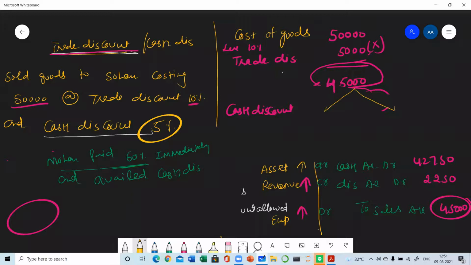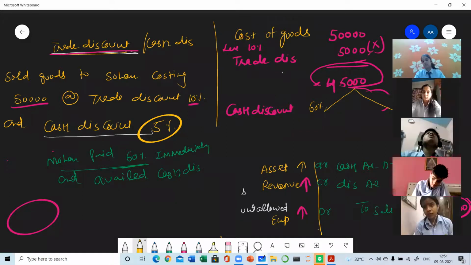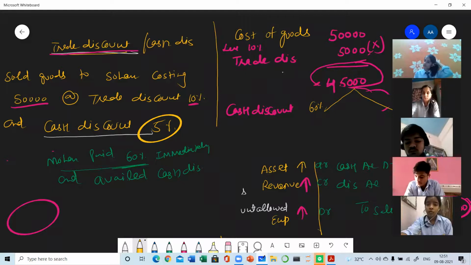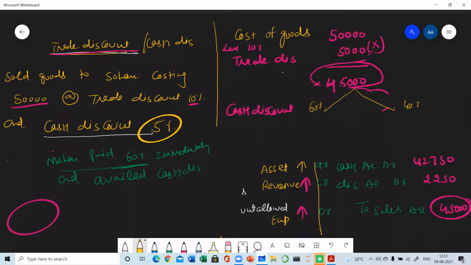First of all, in this type of transaction, you have to divide the whole amount into two portions. This type of chart you can make for better understanding of the concept. Clear? So 60% of 45,000, what will that be? Yes, Vaibhav. 27,000. So it is the cash transaction. And what will be the 40%? The remaining amount will be the 40%. So what is that?